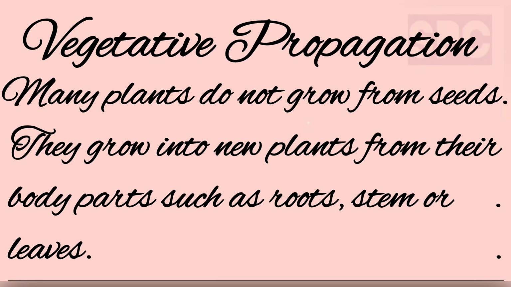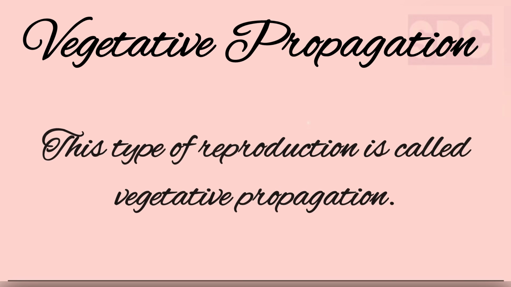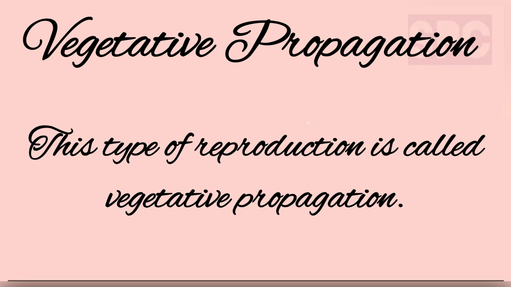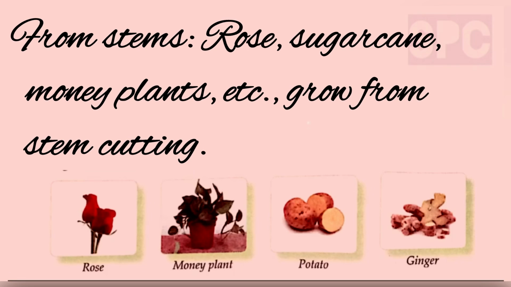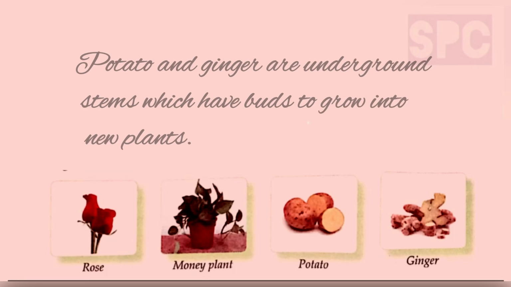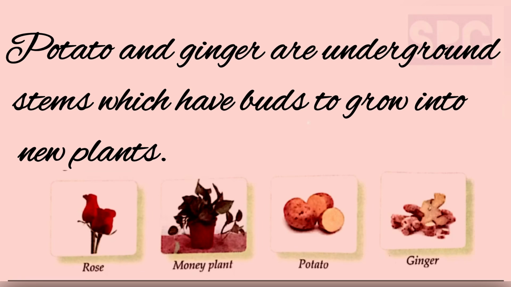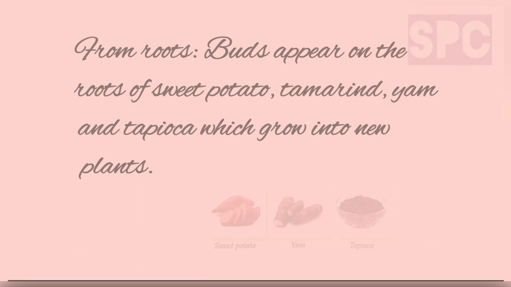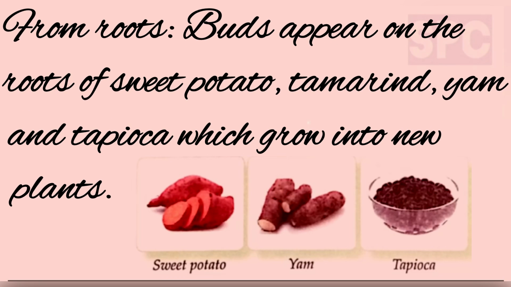Students, many plants do not grow from seeds. They grow into new plants from their body parts such as roots, stems, or leaves. This type of reproduction in plants is called vegetative propagation. Vegetative propagation from stems. Students, rose, sugarcane, money plants, etc. grow from stem cutting. Potato and ginger are underground stems which have buds to grow into new plants. Second, vegetative propagation from roots. Buds appearing on the roots of sweet potato, tamarind, yam and tapioca grow into new plants.